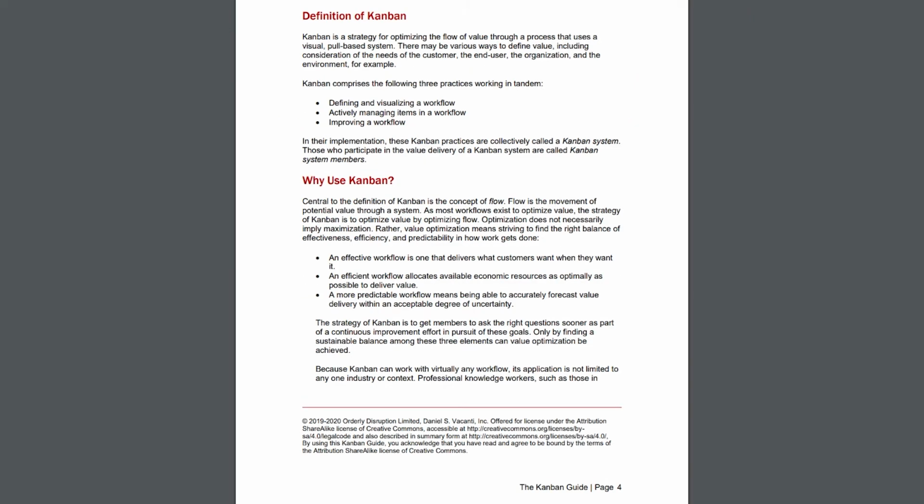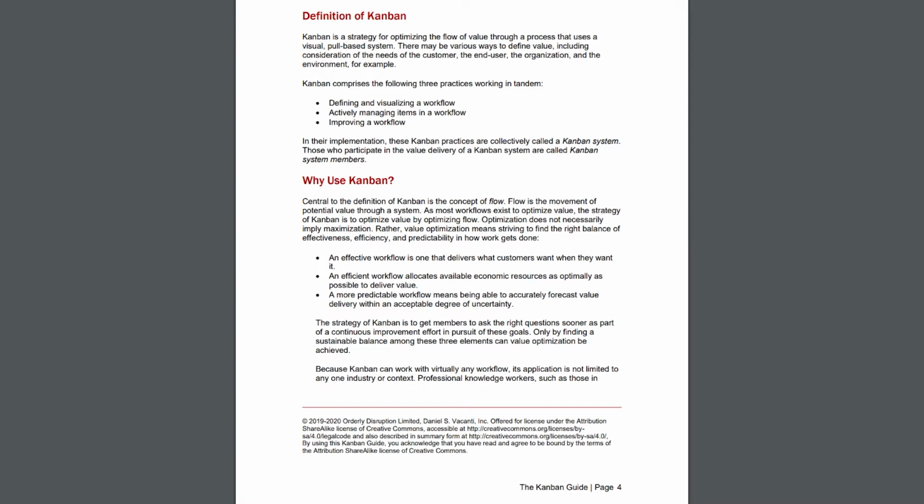Definition of Kanban. Kanban is a strategy for optimizing the flow of value through a process that uses a visual pull-based system. There may be various ways to define value, including consideration of the needs of the customer, the end user, the organization, and the environment.